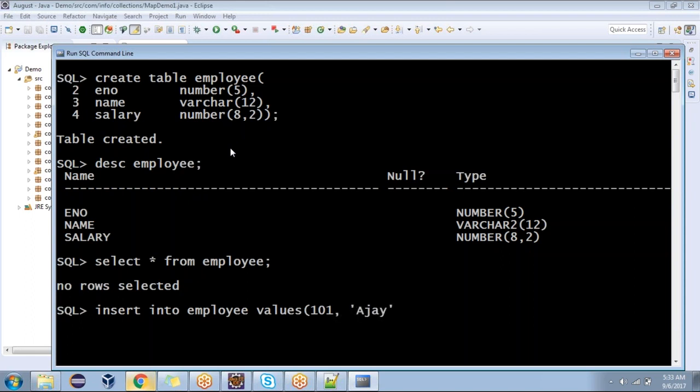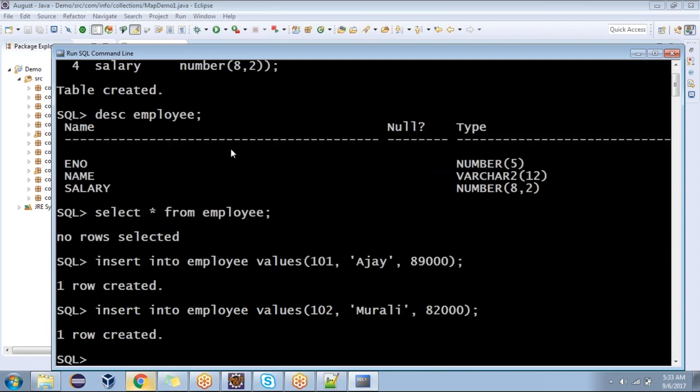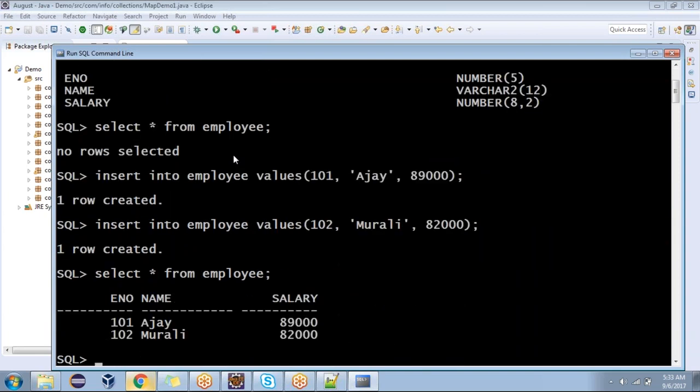I'm going to enter the name, and the salary 89,000. Inserting. I'm going to insert one more record. 102, the name, and I'm going to try 80,000. How many records did we insert? 2 records. Select star from employee. Are records coming or not? Yes, sir.